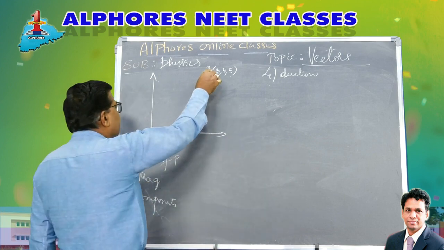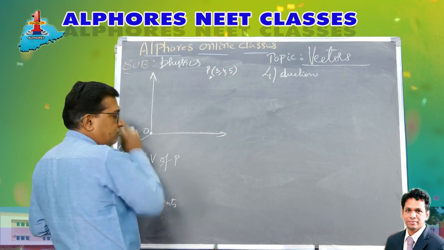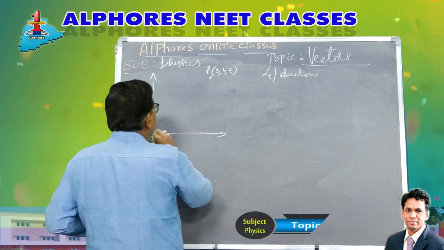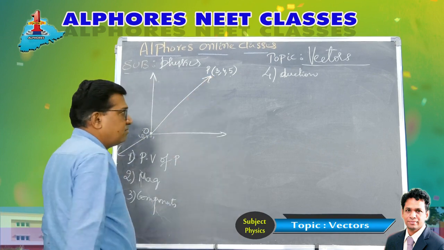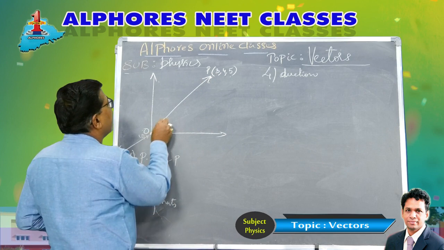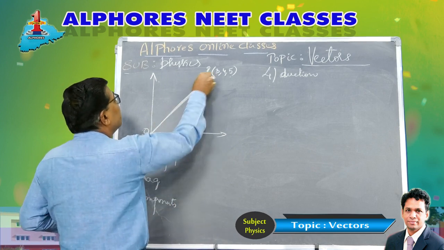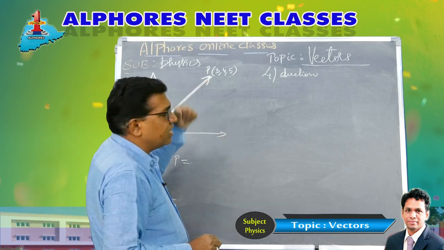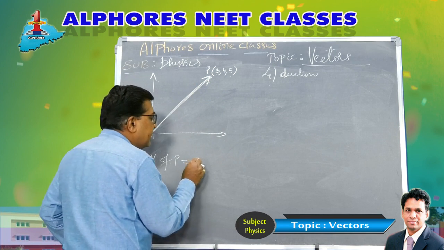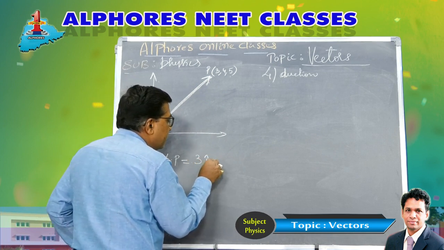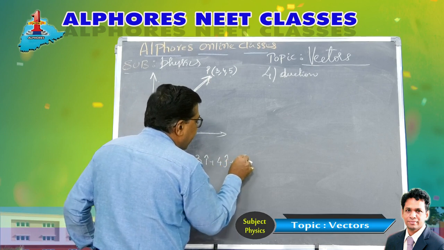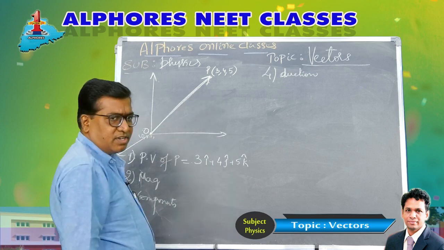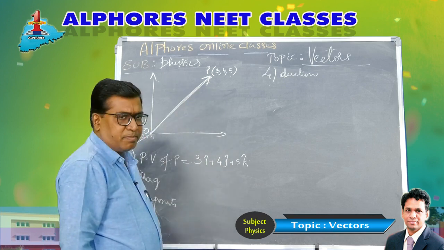So, the point P is given as 3, 4, 5 and the origin is O, with coordinates 0, 0, 0. Our position vector is OP bar. So the position vector of point P: if the coordinates are a, b, c, then the position vector is ai plus bj plus ck. So this becomes 3i plus 4j plus 5k. It is 3 units along the x-axis, 4 units along the y-axis and 5 units along the z-axis.